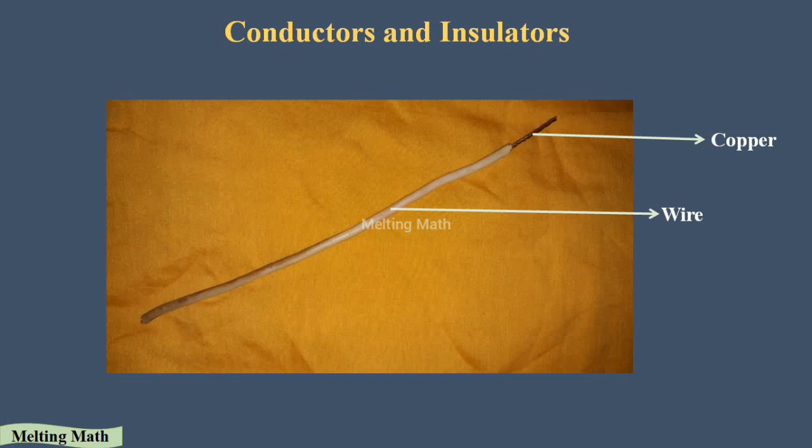So wire is a very good example. In the wire itself both the conductor and non-conductor are there. The outer material is plastic, a non-conductor or insulator, and the inner material is copper, a conductor, which carries the electrons to other regions through the wire. So these are the insulators and conductors.